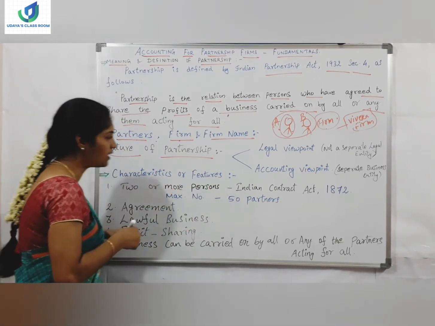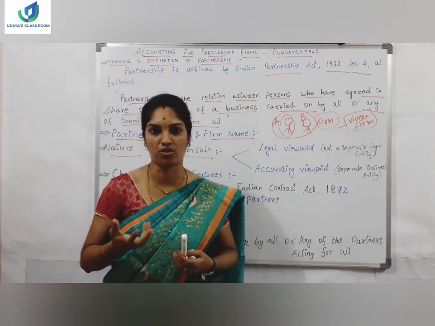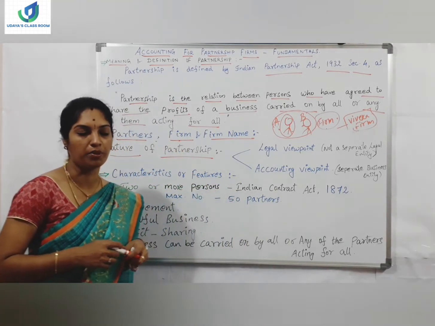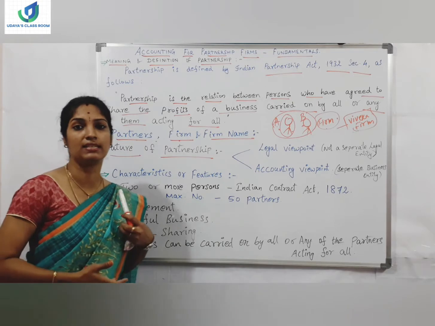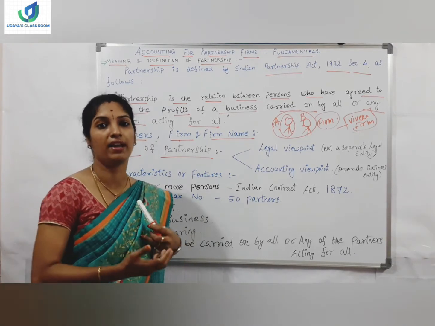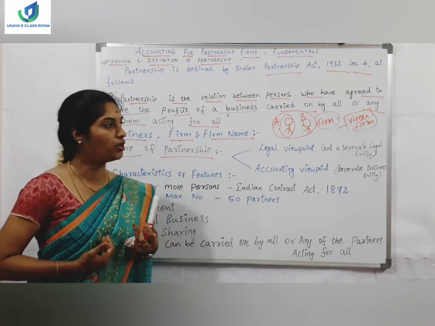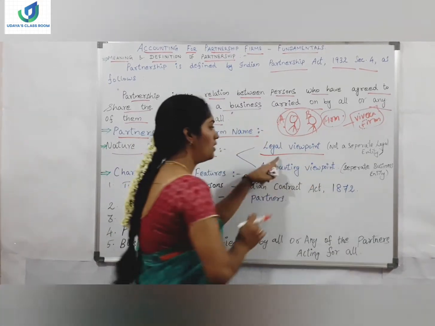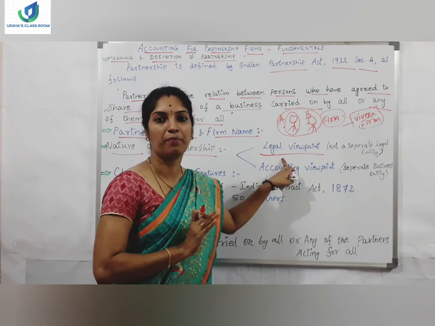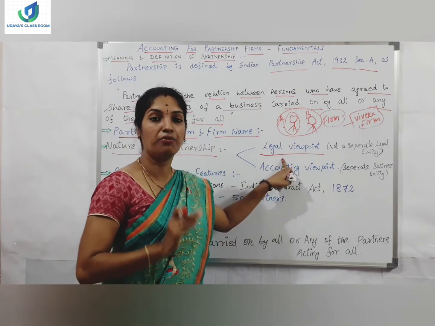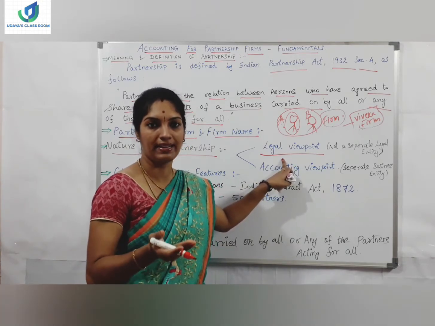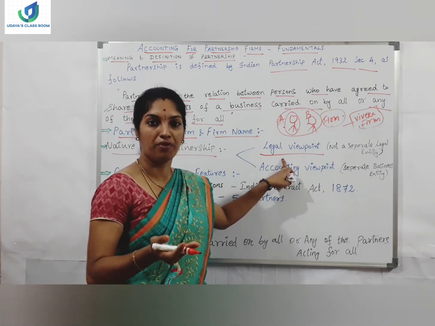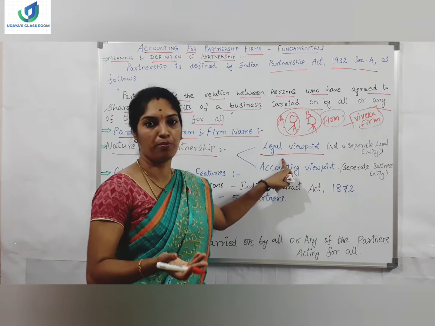Alright, moving on to the next point: nature of partnership. This partnership has some nature also. As per the business entity concept, we know very well that the business is a distinct and separate legal entity from its owner. But from the legal viewpoint, the partnership is not a separate legal entity. When the firm is not able to repay its debts, the partner is liable to repay the firm's debts from his private property.